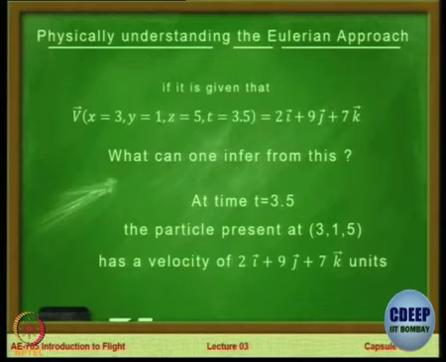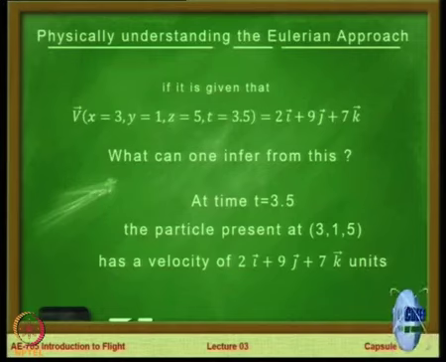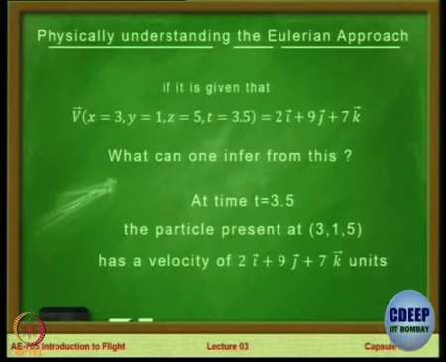Can we make some other inference also? Apart from these three important inferences, is it possible to make any other inference if we give v, x, y, whatever?